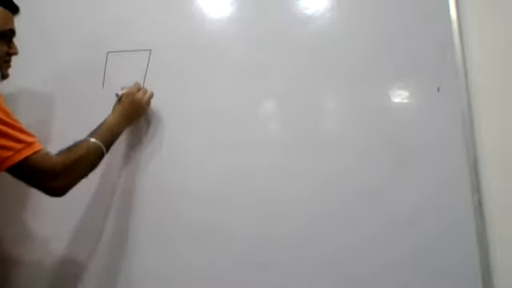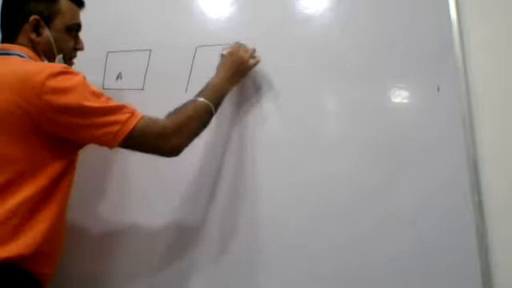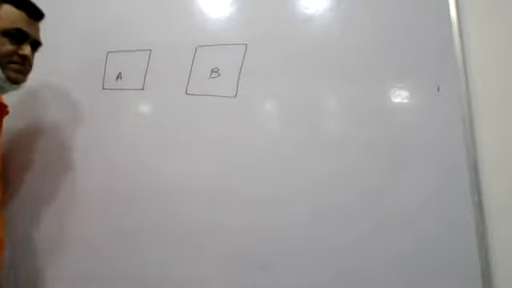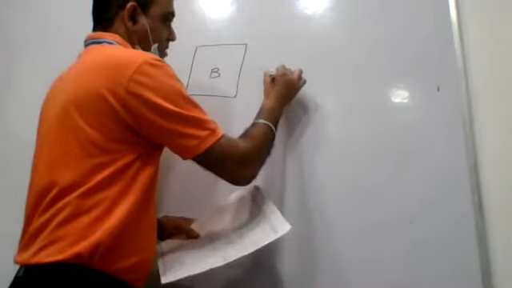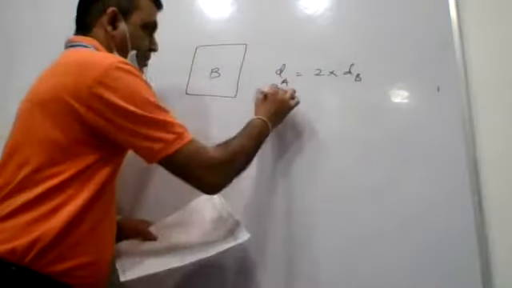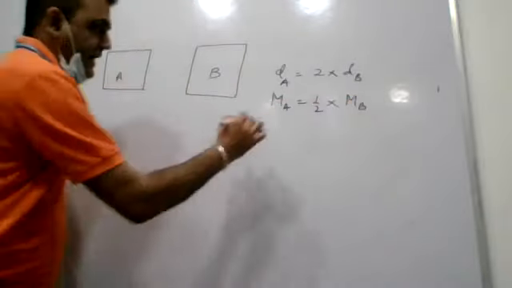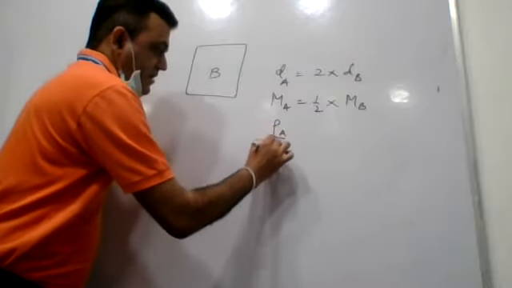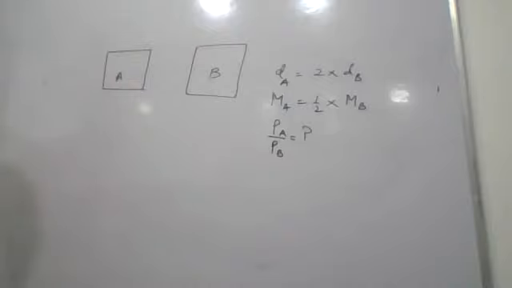Right. Let's move forward. Correct. Now, the next question. There are two separate vessels. One vessel contains gas A and the other contains gas B. As per the statement, the density of gas A is twice the density of gas B. As per this data, the molar mass of A is half of the molar mass of gas B. So I have to calculate the pressure exerted by gas A and by gas B. What will be their ratio, when both of these gases are kept at the same temperature?